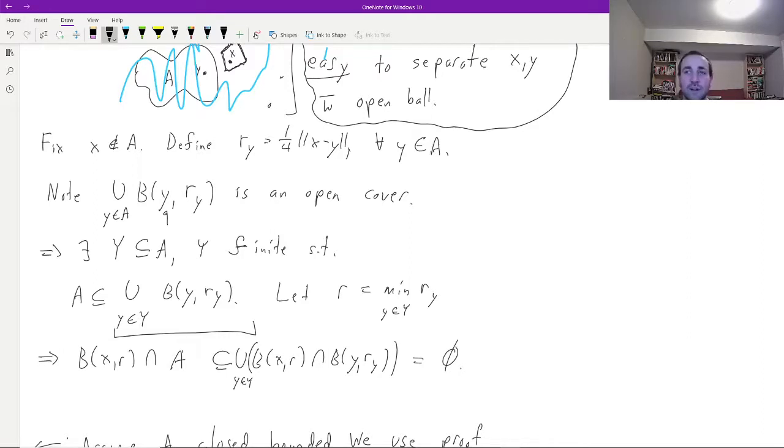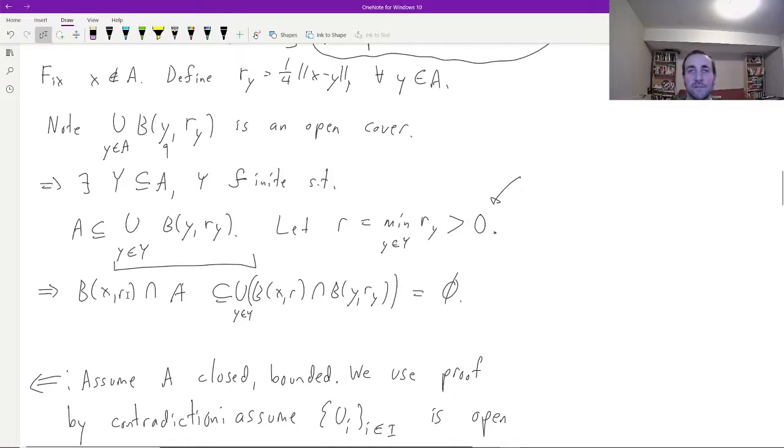And I'm going to let little r be the minimum of the r sub y's, but only over that finite set. And so in particular, this little r is positive. So this is sort of where I use compactness in a key way. I get a finite subcover, so when I take the minimum, I end up with a number that's strictly positive. Then the ball of radius r around x intersect with A is contained in the union of the ball of radius r around x intersect the ball of radius r sub y around y for all of the y's in my index set Y.